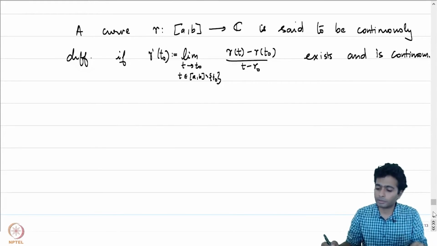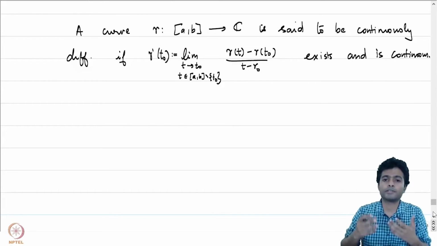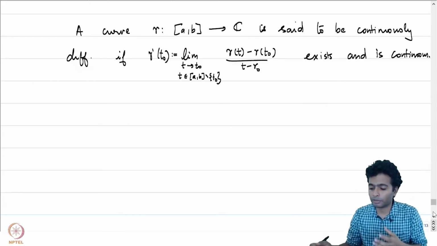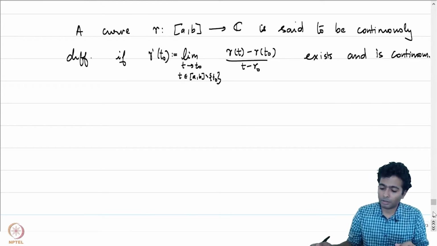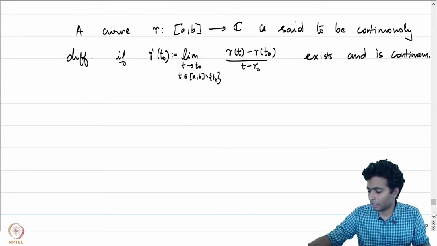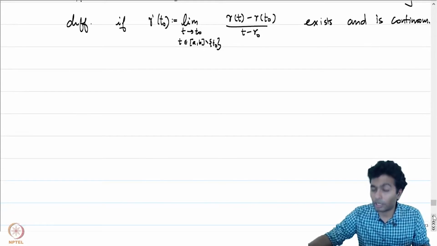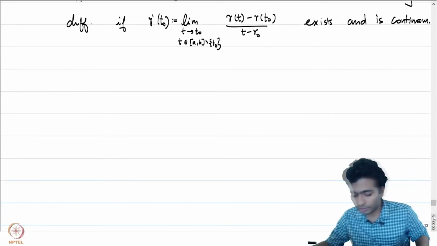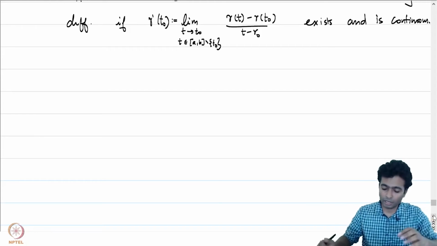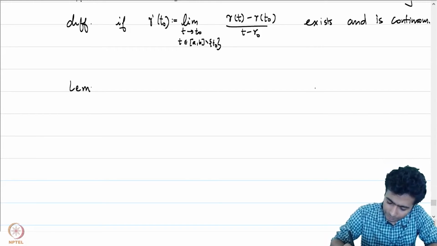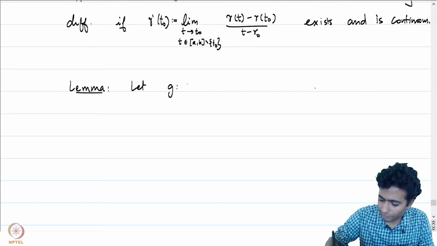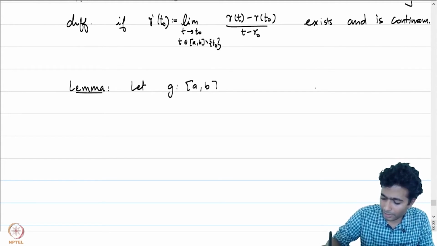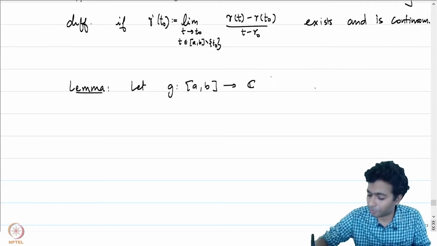Now, the continuously differentiable curves are quite nice in the sense that it is very easy to compute the arc length of such curves. But before we actually give the right formula to compute the arc length of such a curve, let's just do a preparatory lemma. Let g from [a, b] to C be continuous.